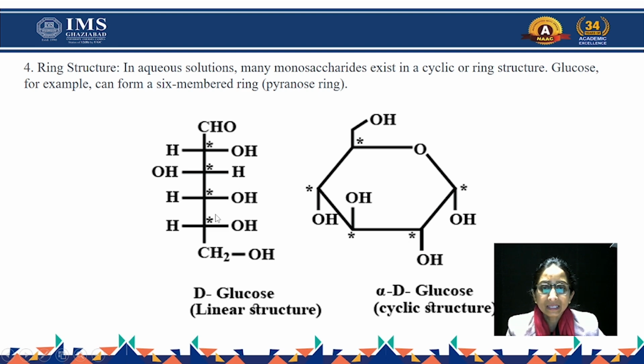Here you can see that glucose is present in linear structure as well as in cyclic structure. So what did we discuss today? We discussed carbohydrates, which are the most abundant molecules, their classification and their properties.